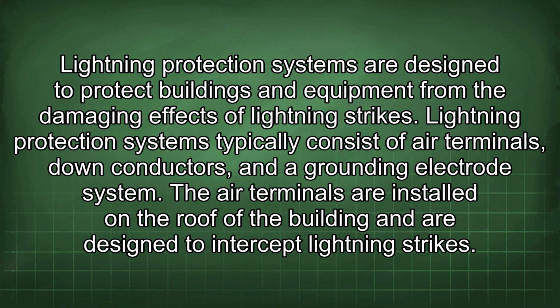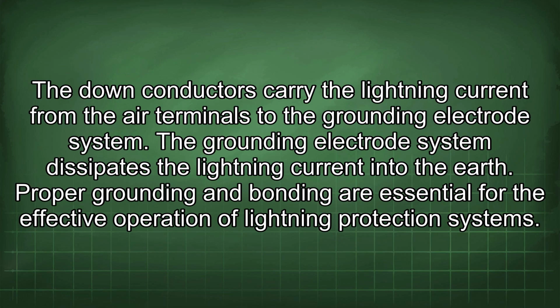Lightning protection systems are designed to protect buildings and equipment from the damaging effects of lightning strikes. Lightning protection systems typically consist of air terminals, down conductors, and a grounding electrode system. The air terminals are installed on the roof of the building and are designed to intercept lightning strikes. The down conductors carry the lightning current from the air terminals to the grounding electrode system. The grounding electrode system dissipates the lightning current into the earth.